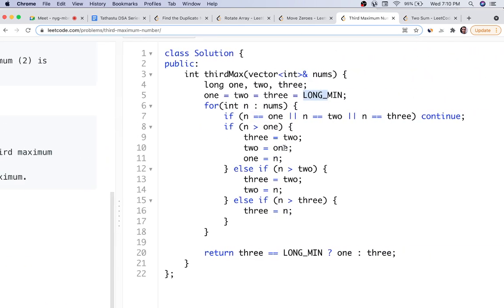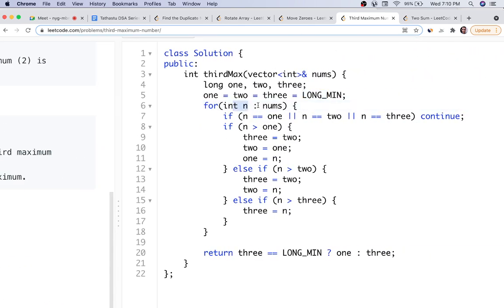Okay. So we take a simple for loop, int n colon nums. It's a for each loop. You can also take an index based loop as well. No issue with that.